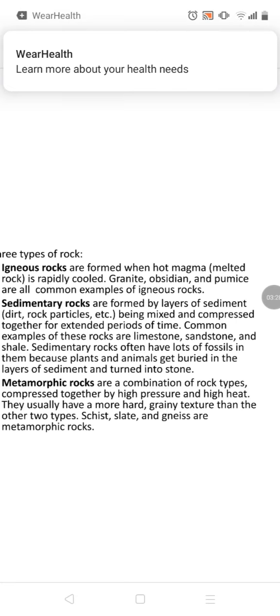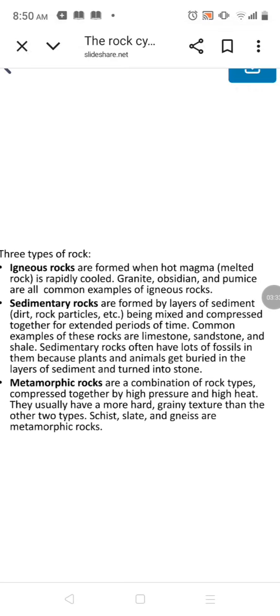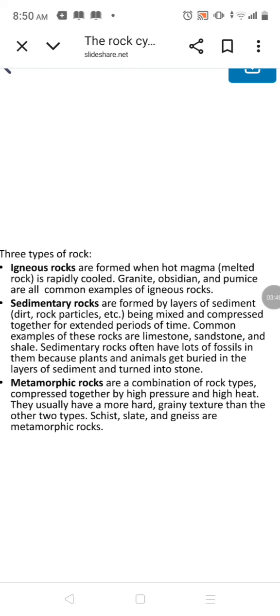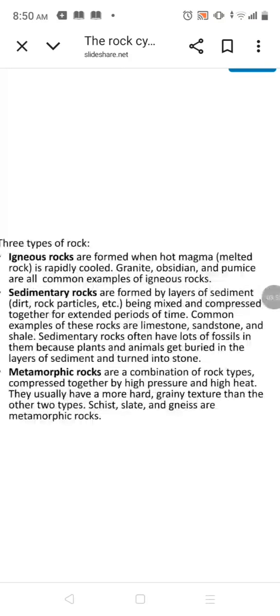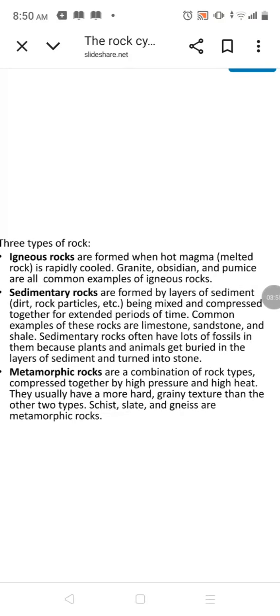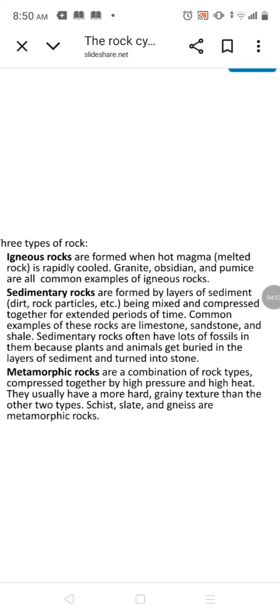Igneous rocks are formed when hot magma cools, and granite and pumice are common examples of igneous rock. Sedimentary rocks are formed by layers of sediment, dirt, rock particles, etc. being mixed and compressed together. A common example is limestone, and sedimentary rocks often have lots of fossils, because plants and animals get buried in the layers of sediment and turn into stone. Metamorphic rocks are a combination of rock types compressed together by high pressure and high heat. So they usually have a harder and grainier texture than the other two.